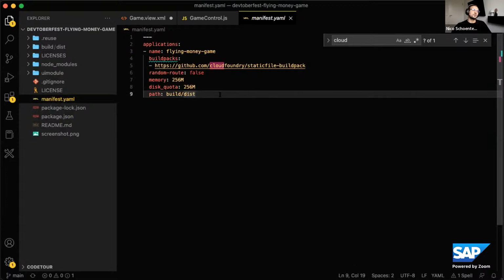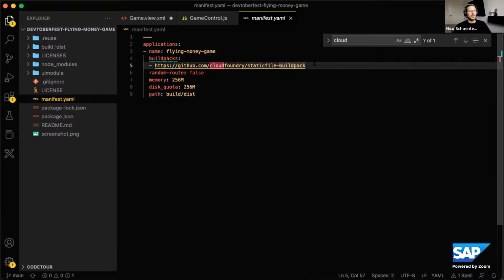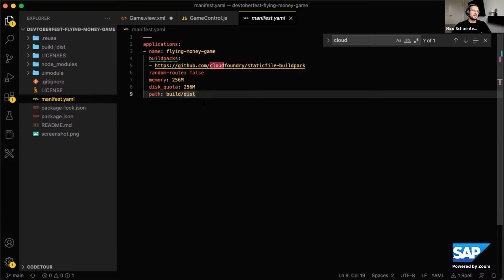the way I want to deploy this to Cloud Foundry, basically. And I use the static file build pack right here, and that just statically serves a folder basically. And I say the path is the build, and then this folder inside that build, and then I just say cf push.